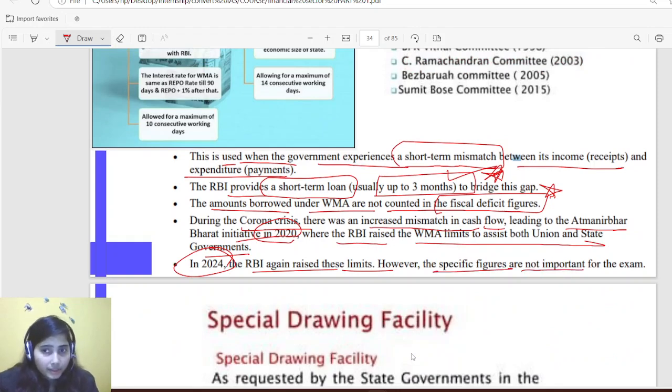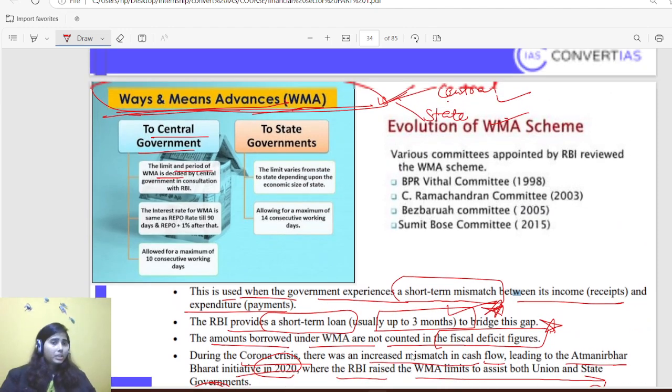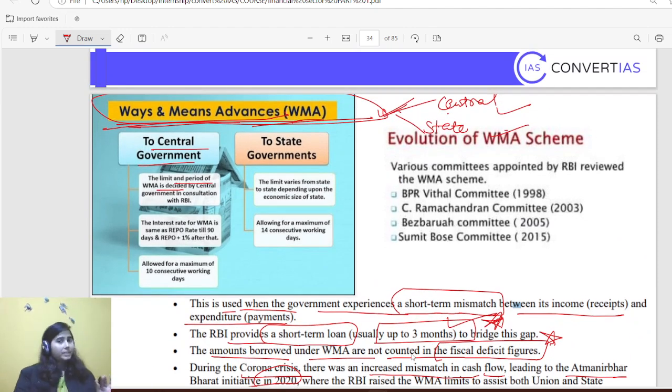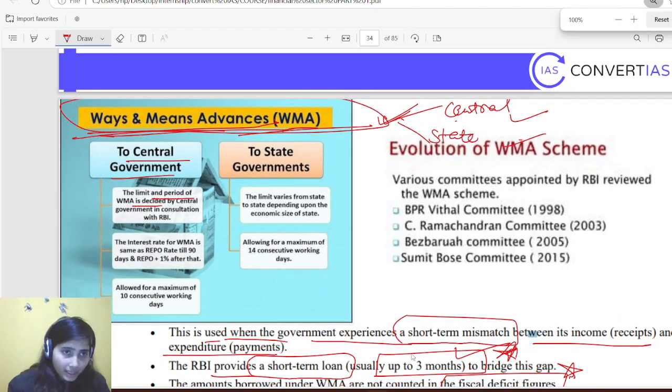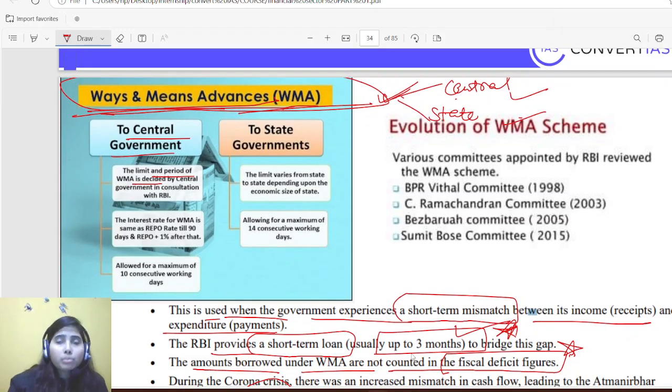However, the specific figures are not important, so leave them. I hope you are aware of the meaning of ways and means advance: short-term temporary needs, to manage the mismatch between revenue and expenditure in cash flow.